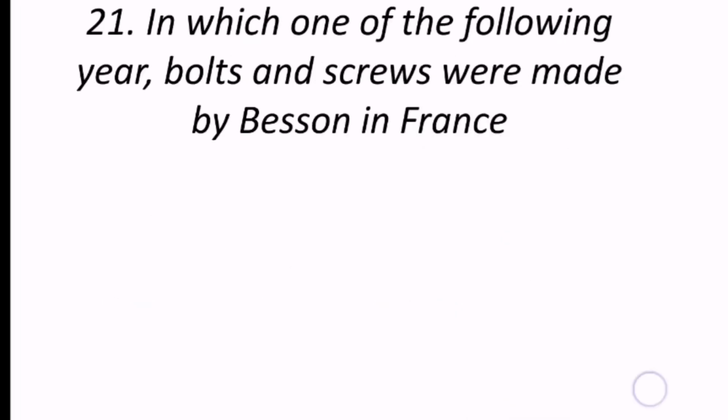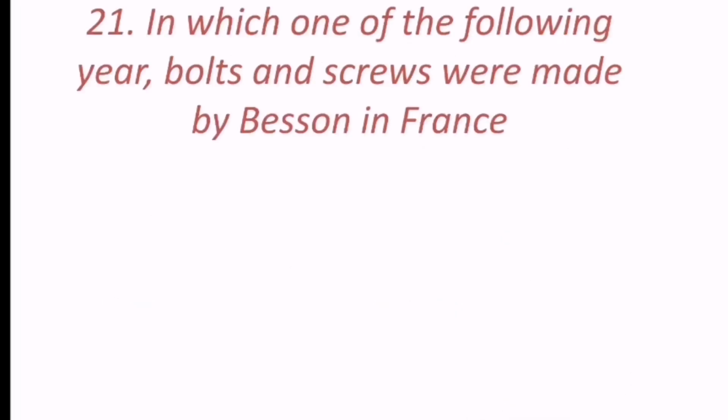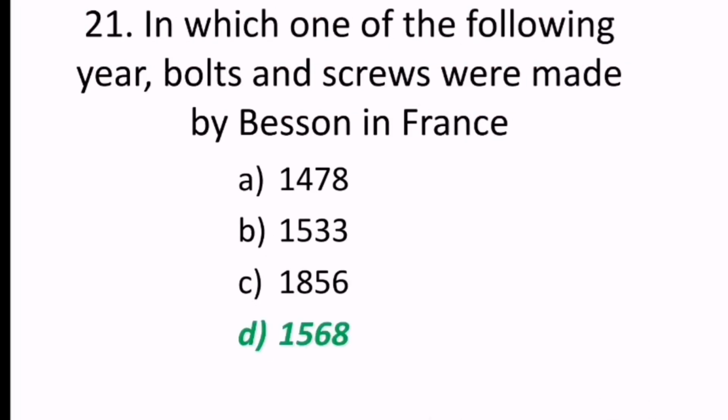21st question, in which one of the following years were bolts and screws made by Besson in France? That is the year 1568. D is the correct answer.